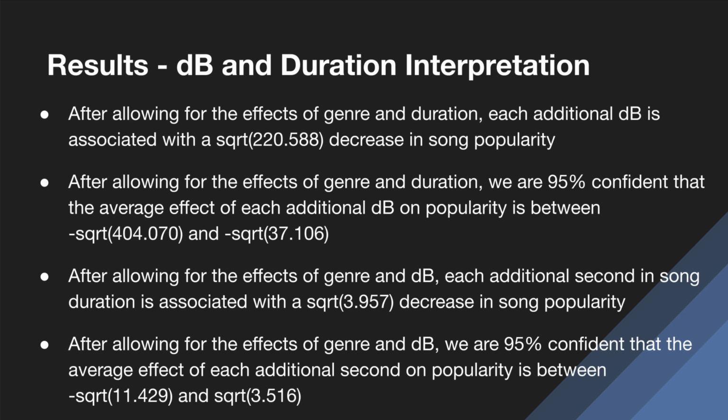In a similar manner, we interpreted the same things for the decibel variable. After allowing for the effects of genre and duration, each additional decibel is associated with a square root of 221 decrease in song popularity. Furthermore, after allowing for the effects of genre and duration, we are 95% confident that the average effect of each additional decibel on popularity is between the negative square root of 404 and the negative square root of 37. The interpretation for the duration variable is also stated on the slide.